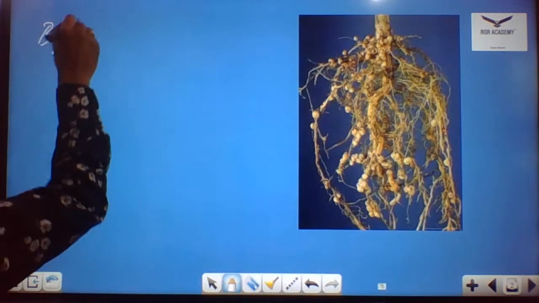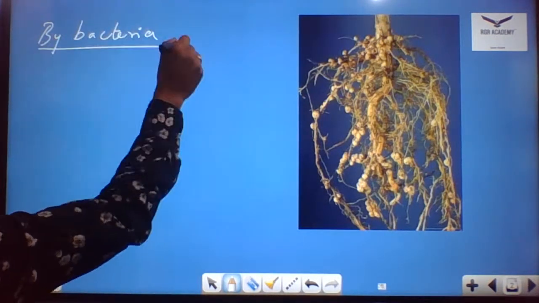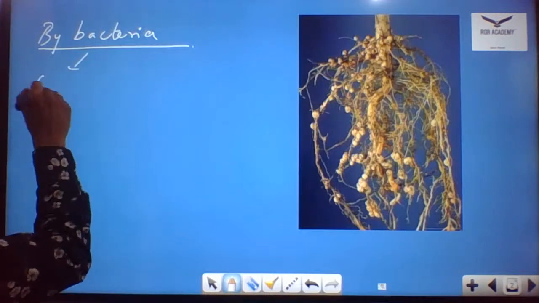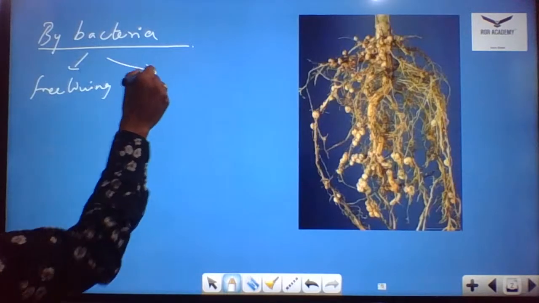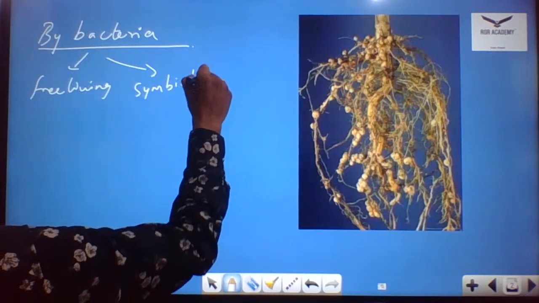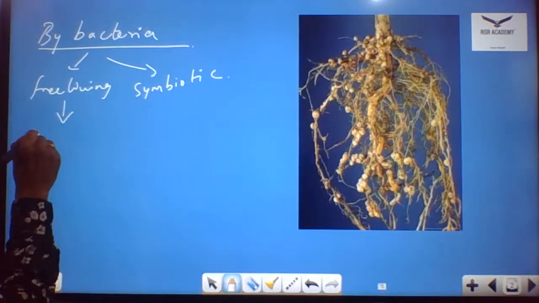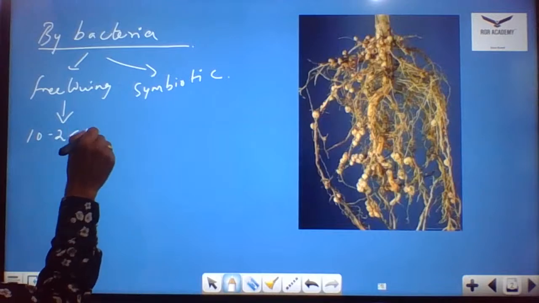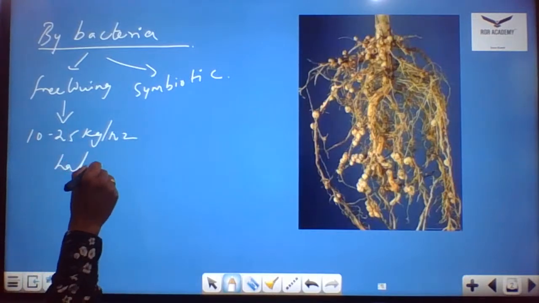By bacteria, I told you it's free living and symbiotic. Coming to free living, this can fix 10 to 25 kg nitrogen per hectare per annum.